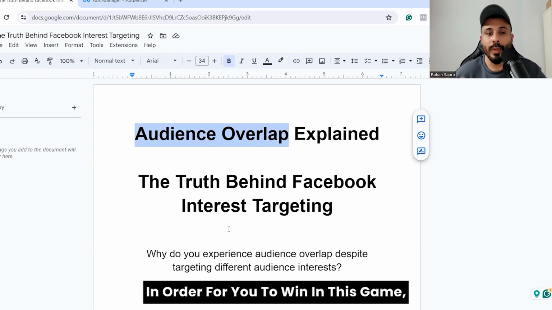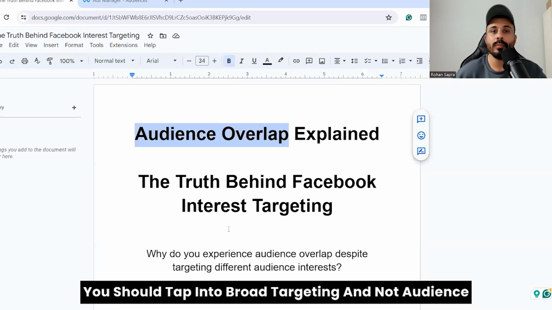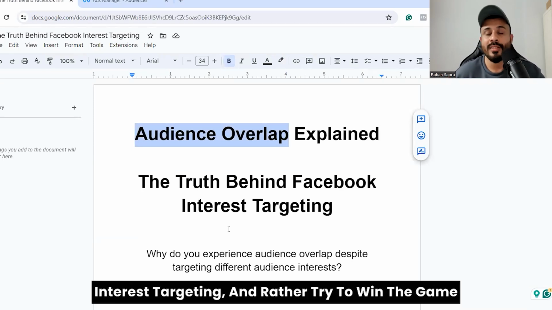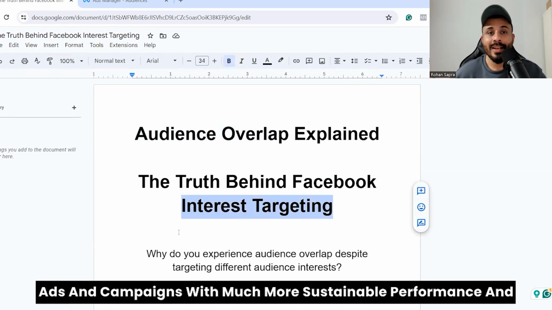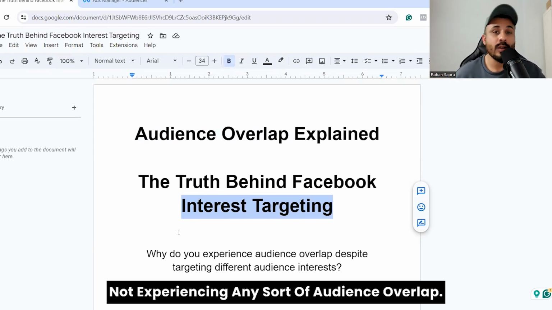In order for you to win in this game, you should tap into broad targeting and not audience interest targeting, and rather try to win the game without interest targeting so that you can create new ads and campaigns with much more sustainable performance and not experiencing any sort of audience overlap.